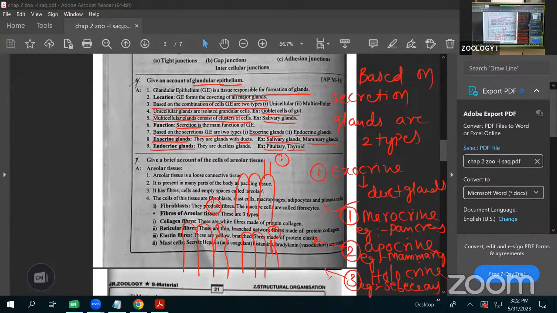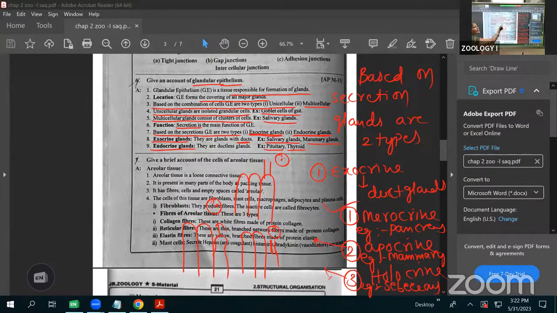This is about the glandular epithelium. The functional epithelium is called the glandular epithelium. This is mainly helpful for the secretion of the enzymes or the hormones. It has two types based on the cell, unicellular and multicellular. Based on the secretion, two types, exocrine glands and endocrine glands.